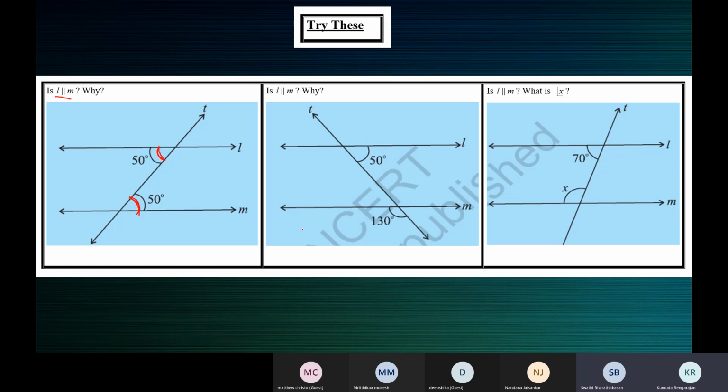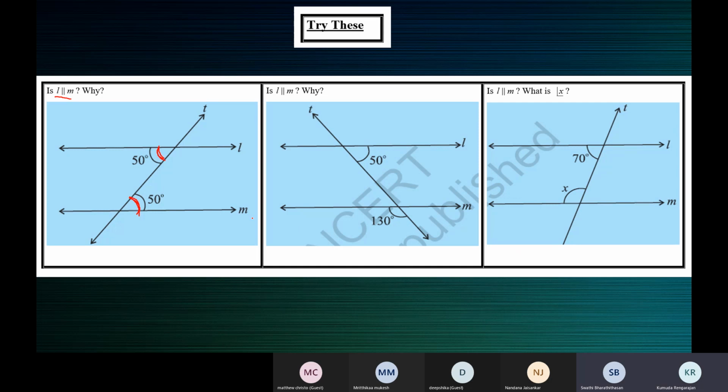And 50 and 130 are related as they are a linear pair, so 130 plus 50 is equal to 180, ma'am. In this case, 50 and 50 are equal, and the angles formed follow the property of parallel lines, ma'am. So, these lines are considered parallel.